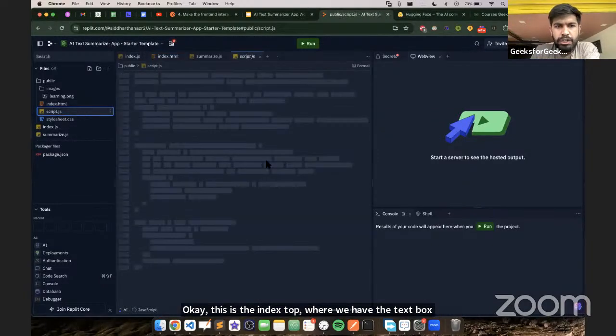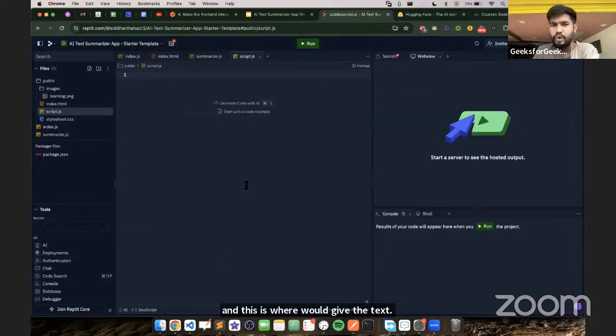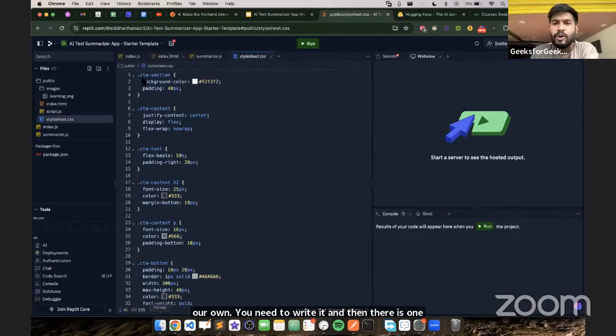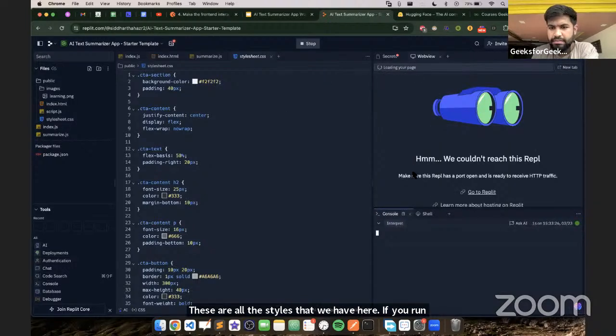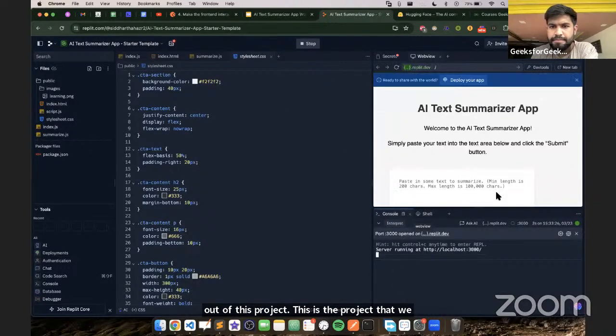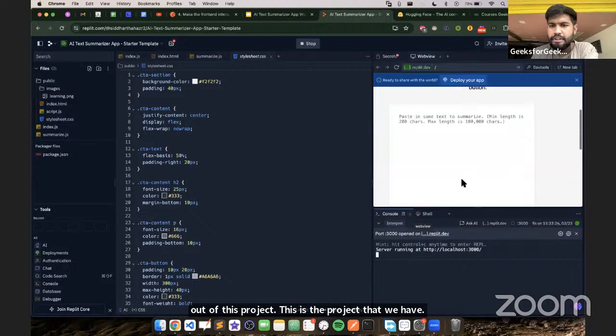Now we have the script.js, which we need to write on our own. You need to write it, and then there is one more thing: you need to add one more customization on top of it. These are all the styles that we have here. If you run this project, this is the project that we have.